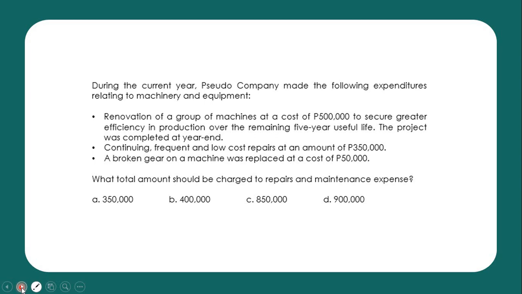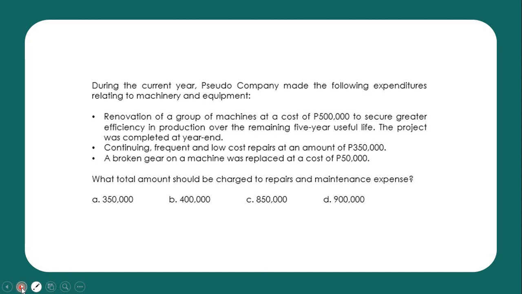So what total amount should be charged to repairs and maintenance expense? So you are asked how much will be the amount to be expensed and not the amount to be capitalized. Among the three, the first item is renovation of a group of machines with a cost of 500,000.